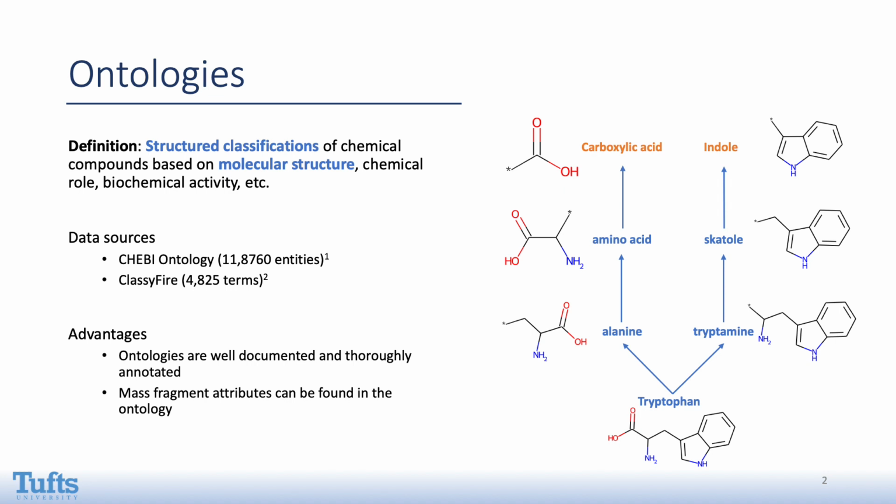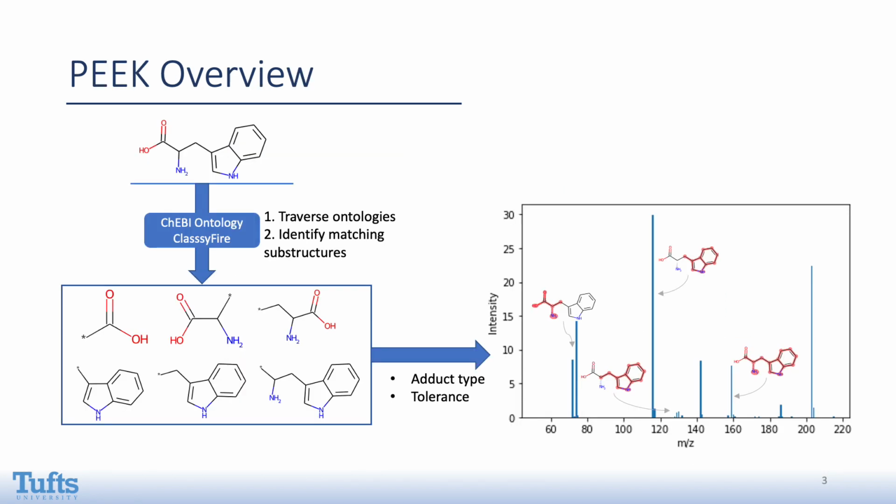We identified two ontologies that are suitable for the task: the ChEBI ontology with over 11,000 entities and ClassyFire with around 4,800 terms. Both data sources are well documented and thoroughly annotated, which allows our tool to easily extract the relevant information. Our tool is called Peak.